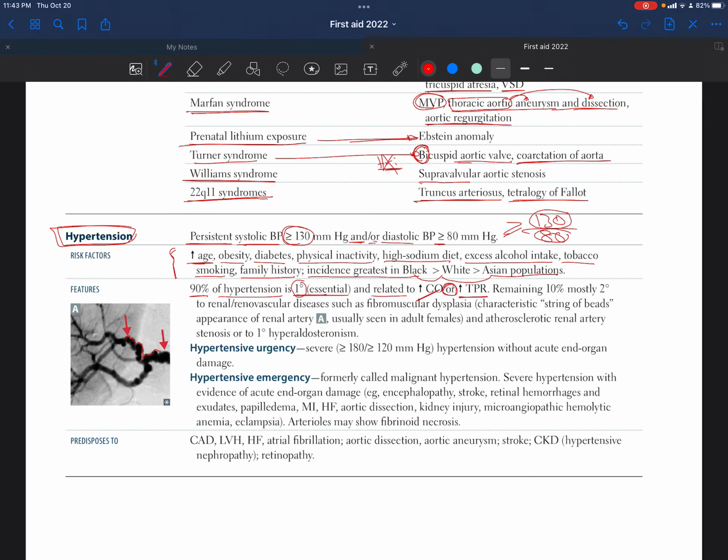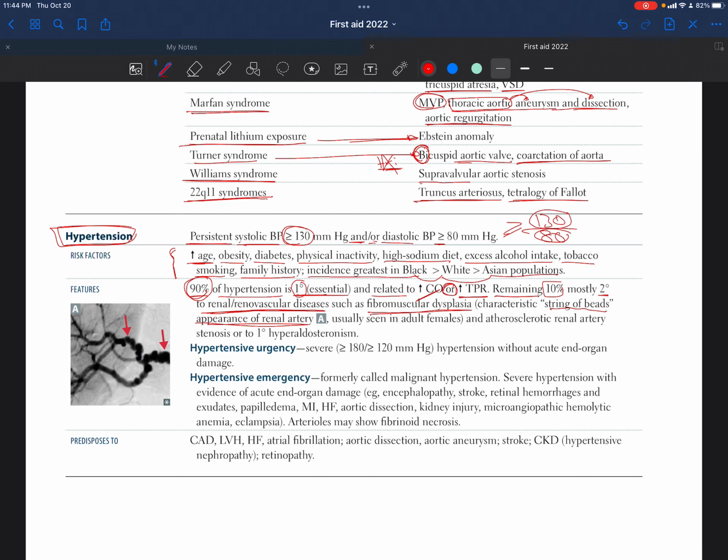It's the resistance that the heart should pump against in order to get its blood into the vessels. So the remaining 10%, because we said 90% of hypertension is essential, the remaining 10% is mostly secondary to renal vascular diseases. So basically it's related to the renal system. Renal or vascular diseases such as fibromuscular dysplasia, and it has the characteristic string of beads appearance on renal artery.